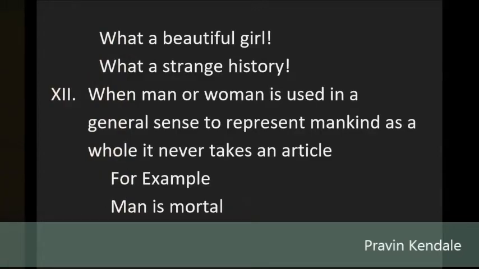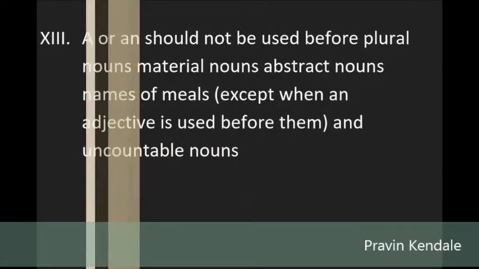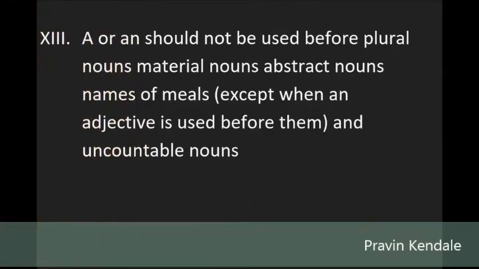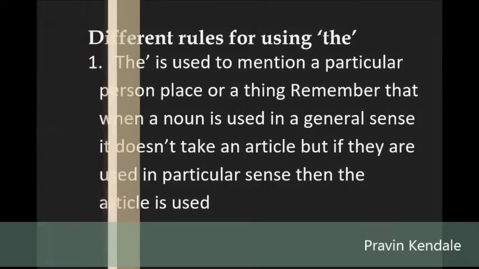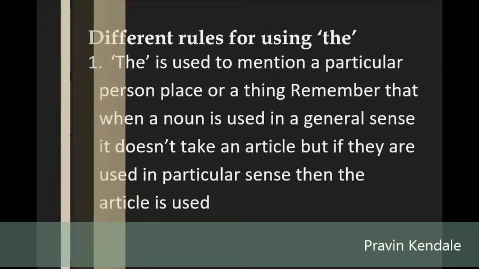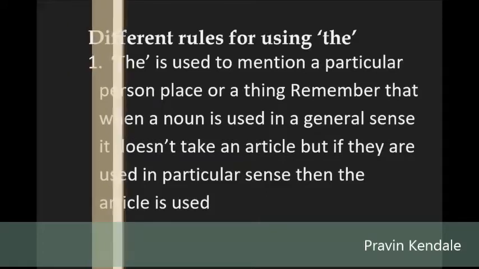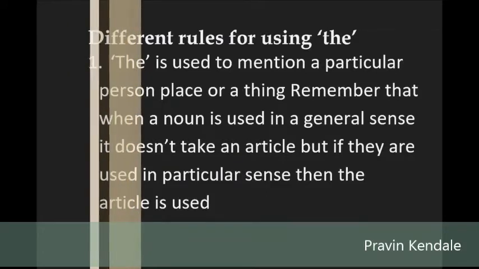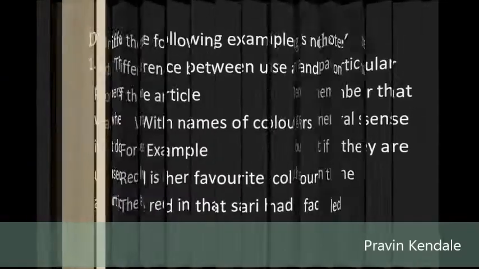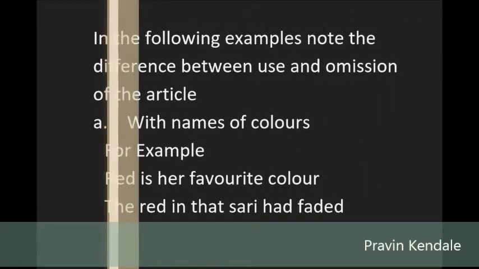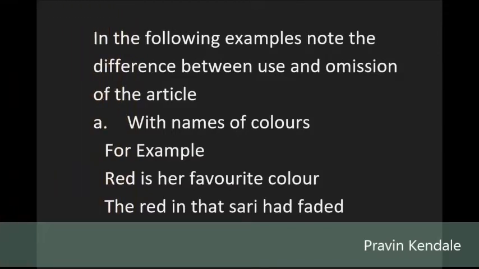Different rules for using the. 1. The is used to mention a particular person, place or thing. Remember that when a noun is used in a general sense it doesn't take an article, but if it is used in a particular sense then the article is used. In the following examples note the difference between use and omission of the article. A. With names of colors. For example, red is her favorite color. The red in that sari had faded.